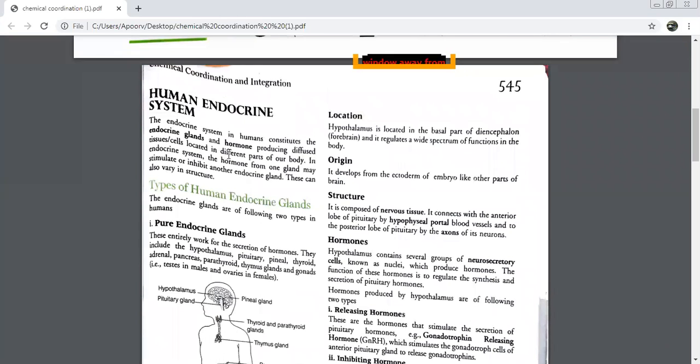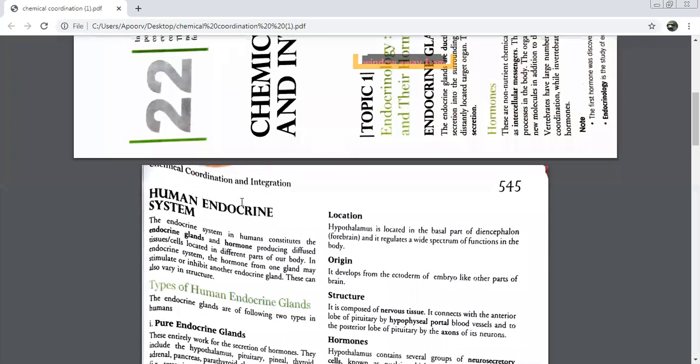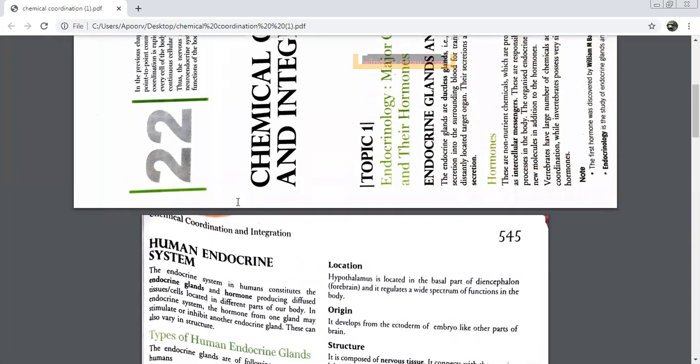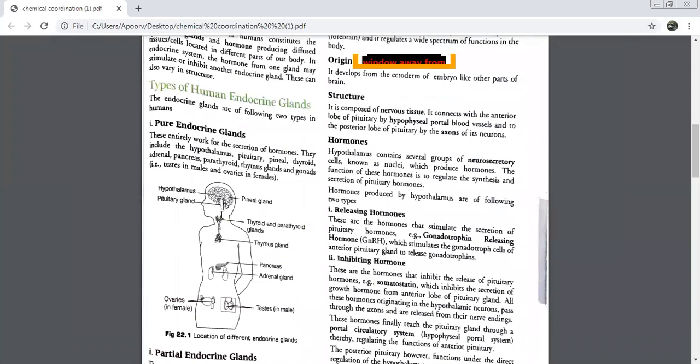Endocrine system in human consists of endocrine glands and hormones. So whenever I talk about endocrine system, I'm going to talk about endocrine glands and hormones. How many kinds of endocrine glands did we discuss yesterday? Two. Which is the first category? Let me write it. Pure endocrine glands. Why are they called pure endocrine? Because they're entirely involved only in one function. And what was the function? Secretion of hormones.